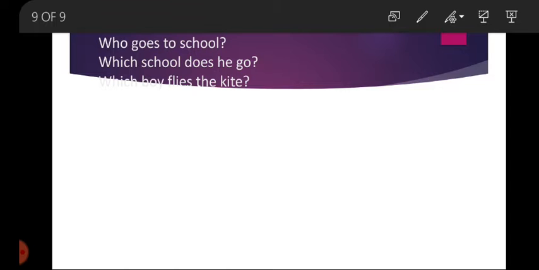Now see, who flies a kite, which boy flies a kite. Both have the same meaning but the structure is somehow different. We are using here which, and as I have told you that which demands a subject or object, so here we use a subject. Which boy, कौन सा लड़का flies the kite, पतंग उड़ाता है.